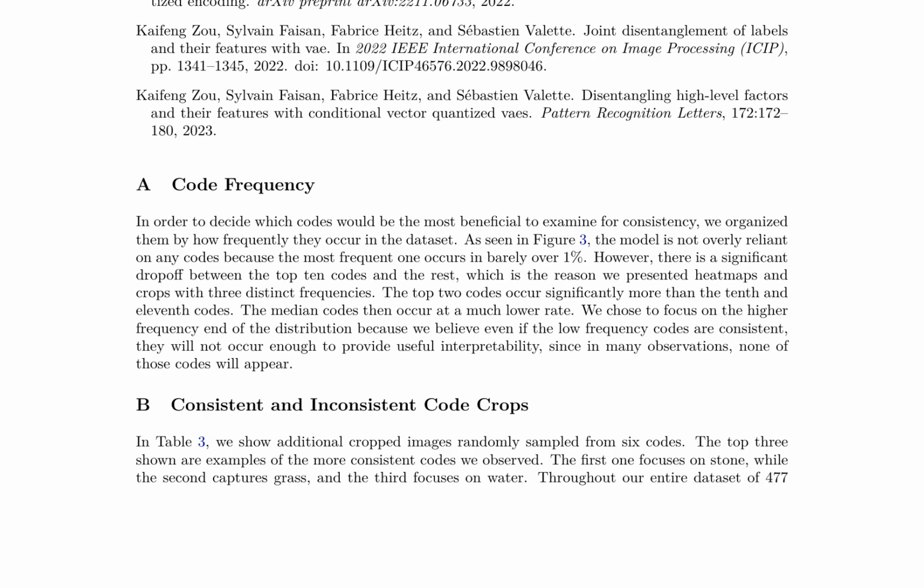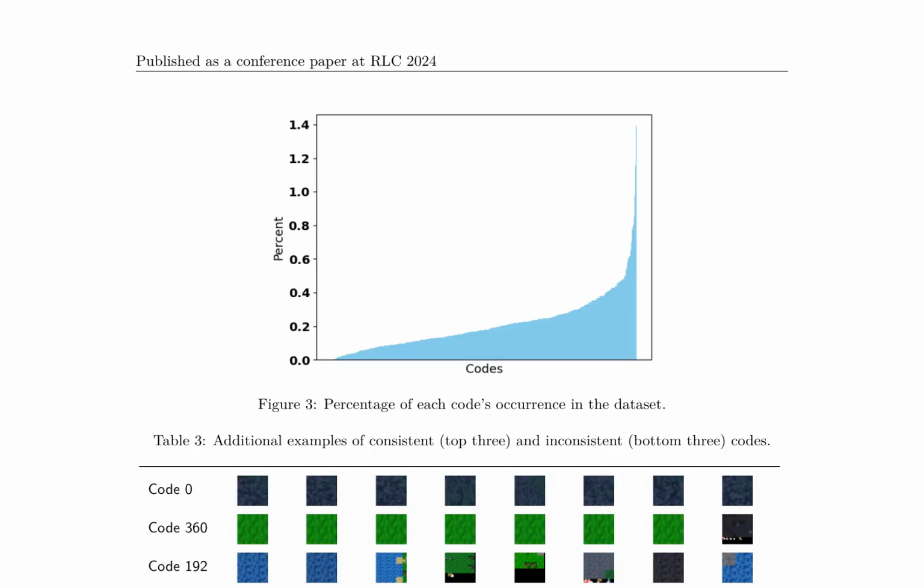The authors provide examples of consistent codes, which capture specific entities such as stone, grass, and water, and inconsistent codes, which exhibit varied and unrelated content. They also explore the phenomenon of code co-occurrence, where the model learns to combine codes to capture entities, leading to a lack of interpretability. The co-occurrence rate is calculated as the number of joint appearances divided by the average number of times the two codes are used.